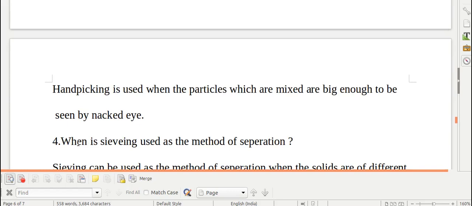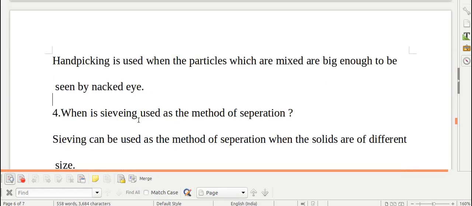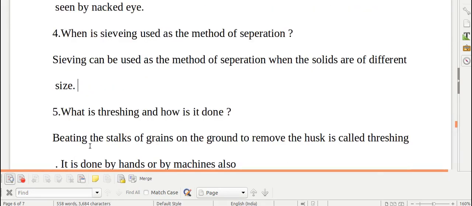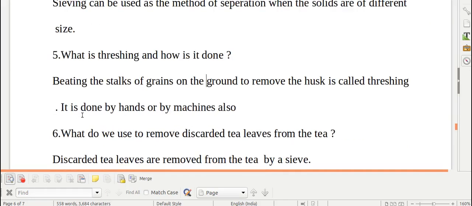be seen by naked eye. Fourth question is, when is sieving used as a method of separation? Children, sieving can be used as a method of separation when the solids are of different sizes. What is threshing and how is it done? When the stalks of grains are beaten on the ground to remove the husk, it is called threshing. It is done by hands or it can also be done by machines.